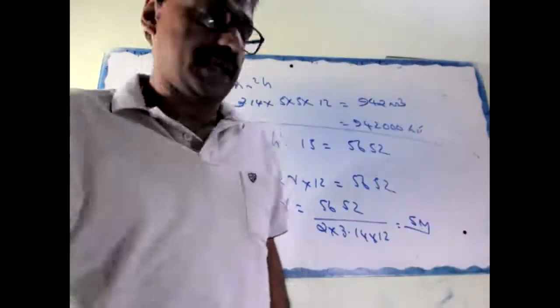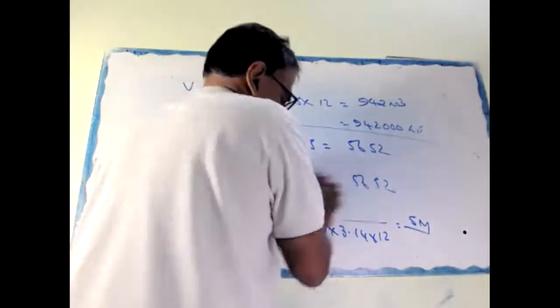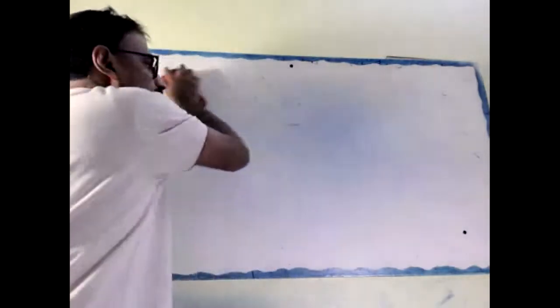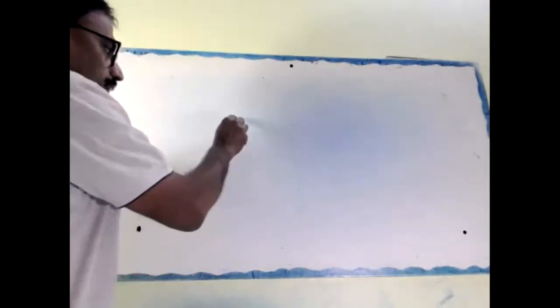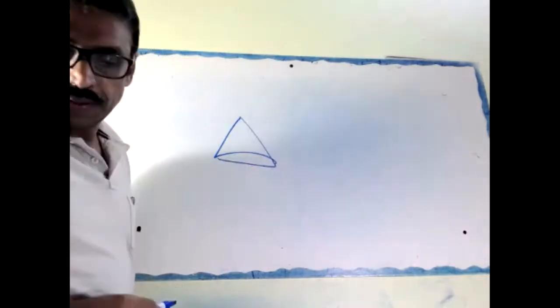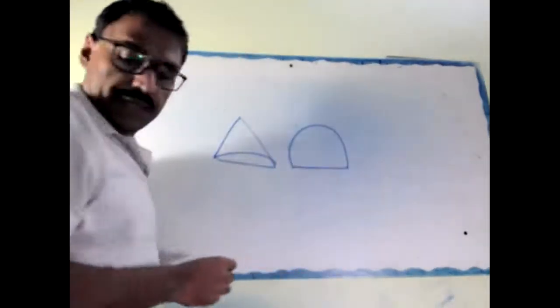A cone and a hemisphere. Listen here. A cone, a hemisphere, a cylinder.